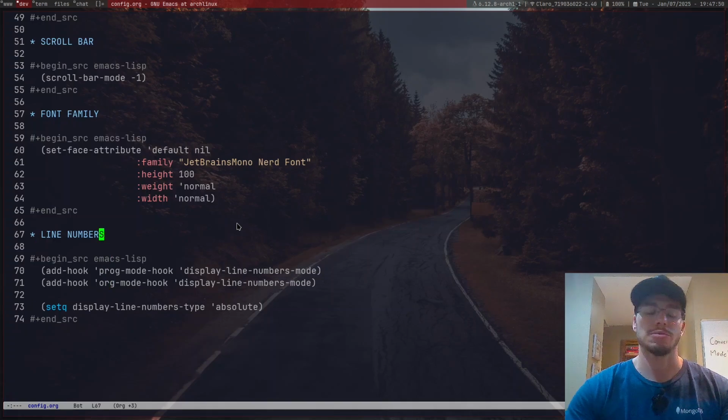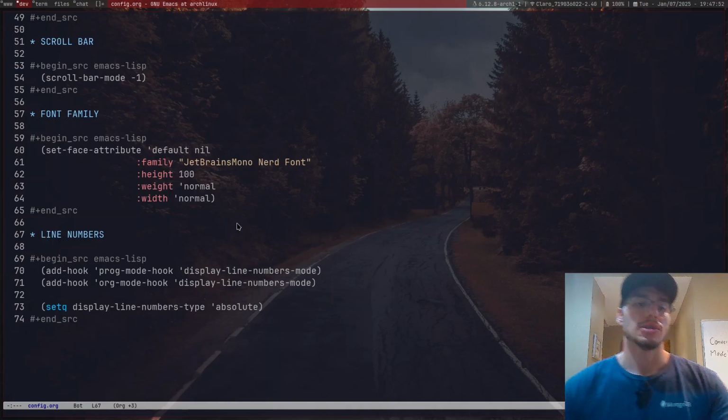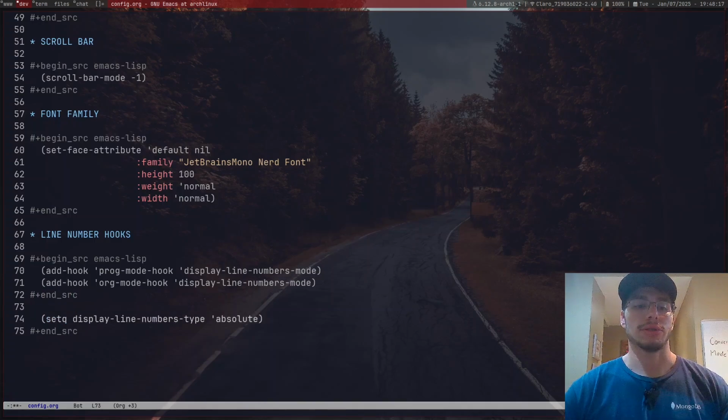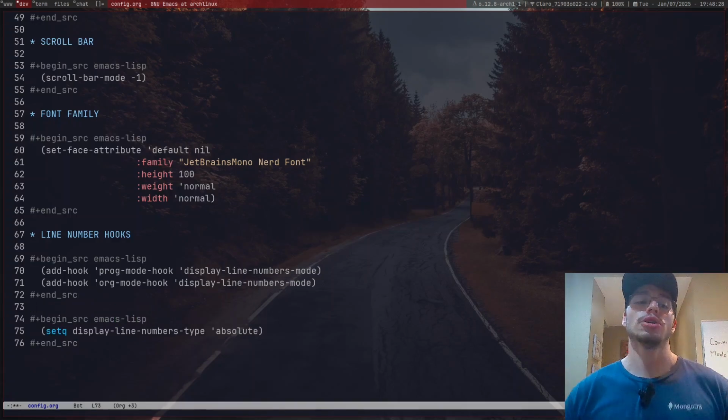So what I'm going to do now is actually rewrite this. So line numbers, or line number modes, or line number mode. Actually, I'm going to call this line number hooks. That makes more sense. To, and source. And in here now, I'm just going to do the same thing. Begin source emacs-lisp. So there we have the hooks for line numbers.